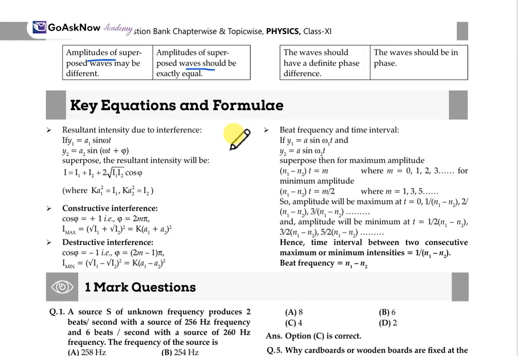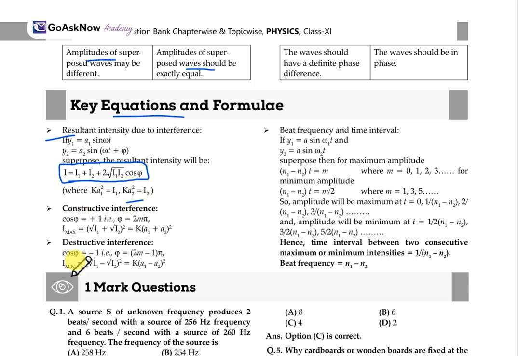Now, from the things we have studied for interference, we got some key equations and formulas. The resultant intensity due to interference, if y1 equals a1 sin omega t and y2 equals a2 sin(omega t plus phi), will be I equals I1 plus I2 plus 2 square root of I1 I2 cos phi, where I1 is represented as k a1 squared and I2 equals k a2 squared.